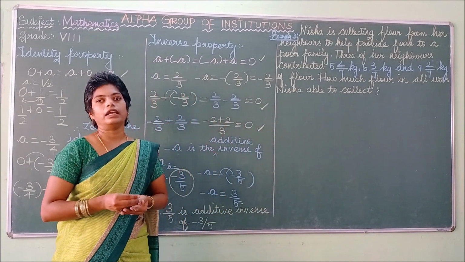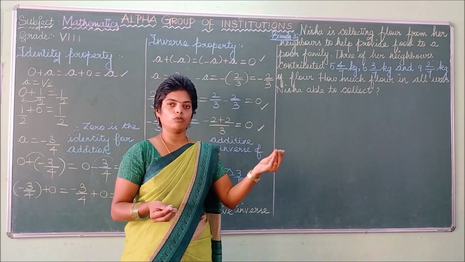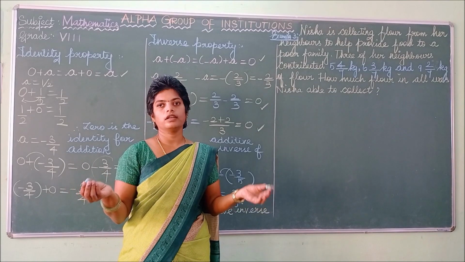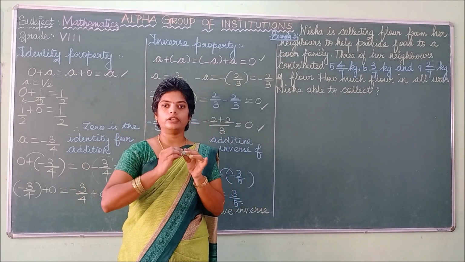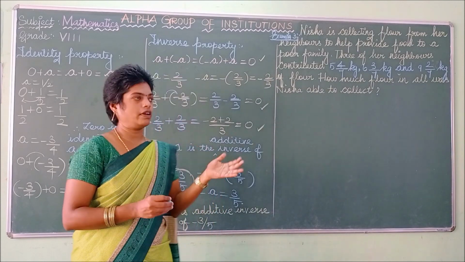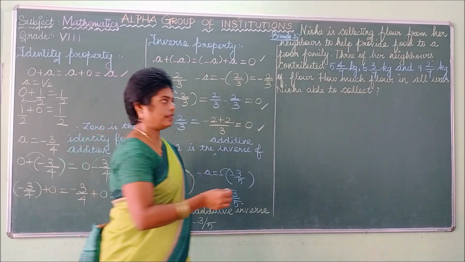You have to calculate the total. So if I give one chalk piece to one boy and 2 chalk pieces to the next boy, you can combine those, add and say how much in total. Likewise, you can add all the fractional numbers and say the answer.